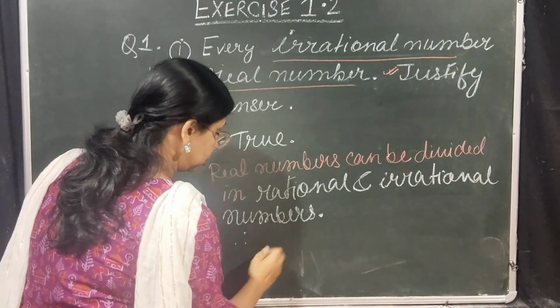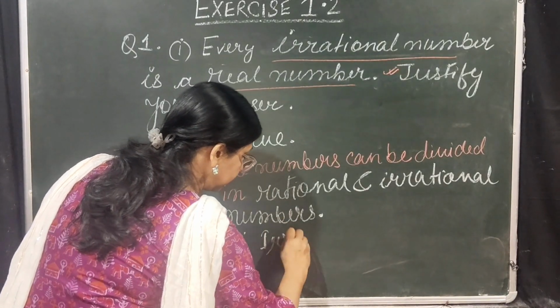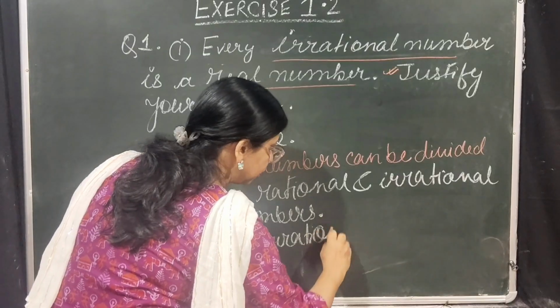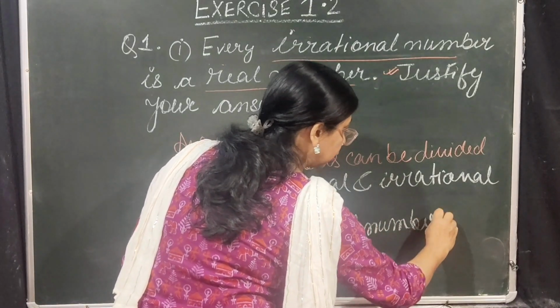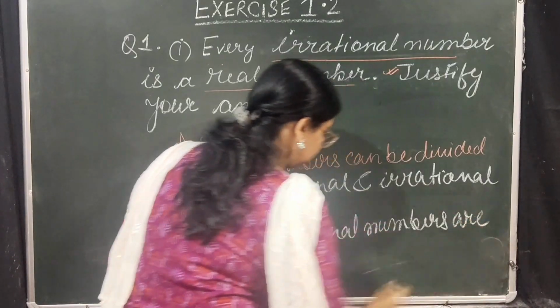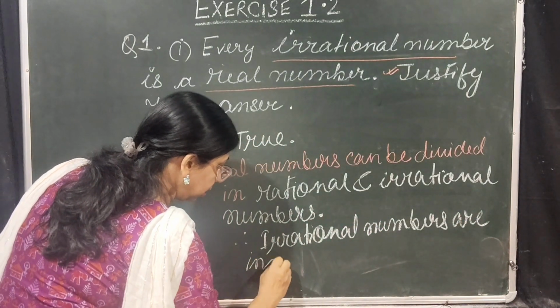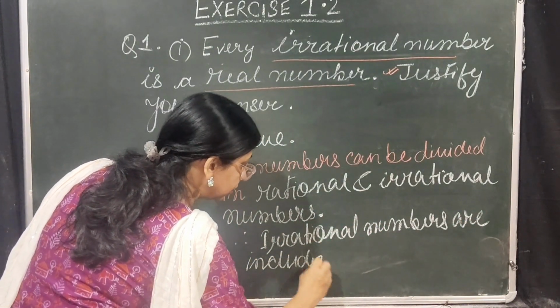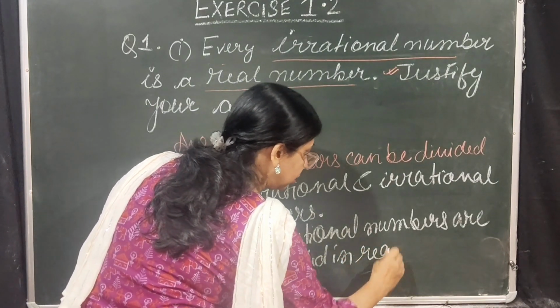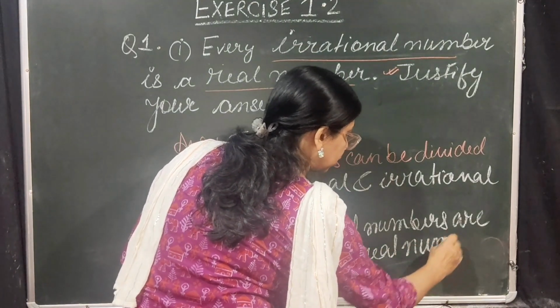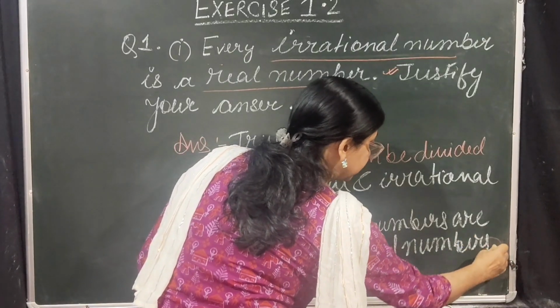Therefore, irrational numbers are included in real numbers.